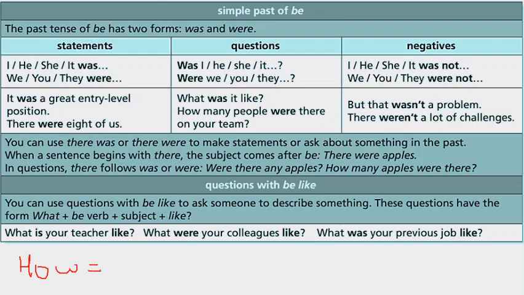How is equal to what and like. Okay? So when I say, what is your teacher like? It's like when I say, how is your teacher? What were your colleagues like? How were your colleagues? What was your previous job like? How was your previous job? So this is only the theory.